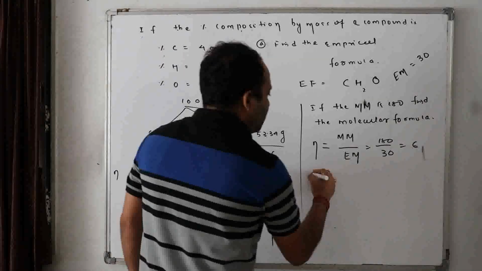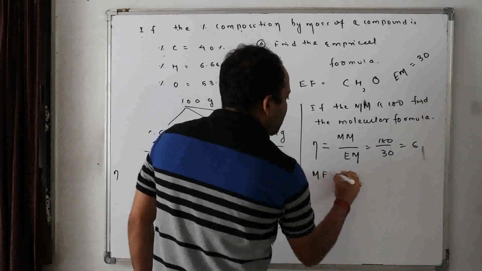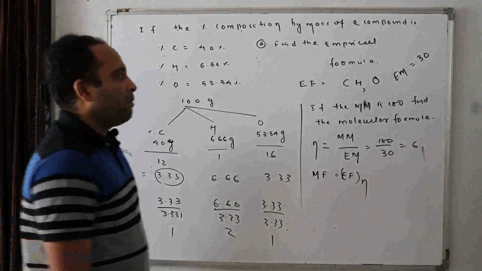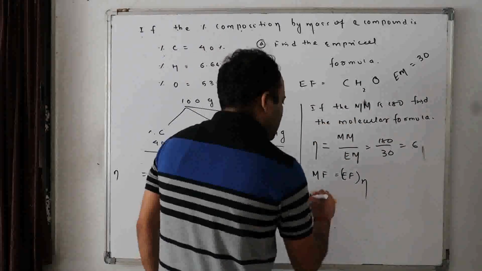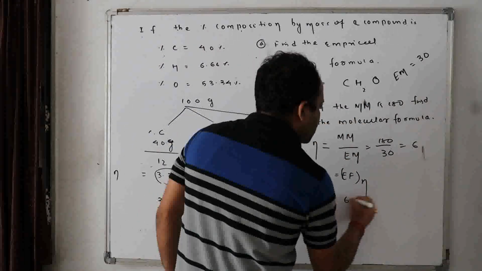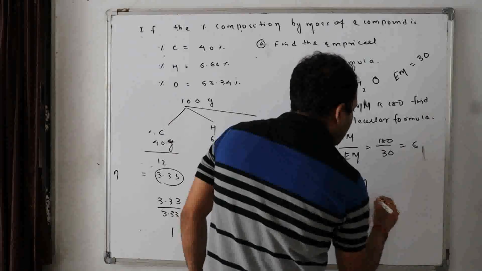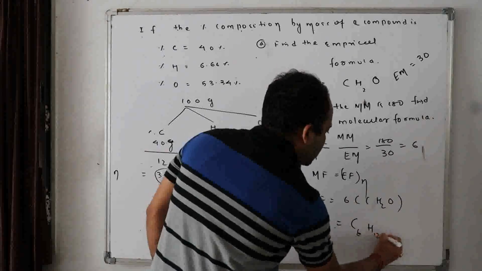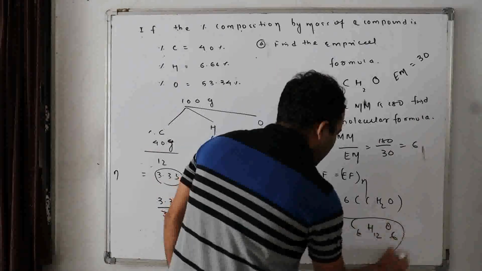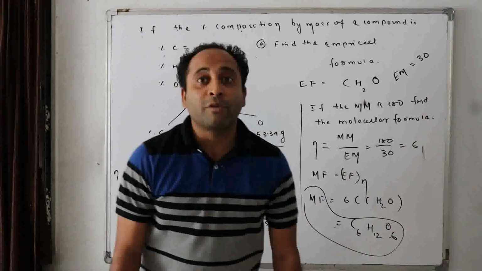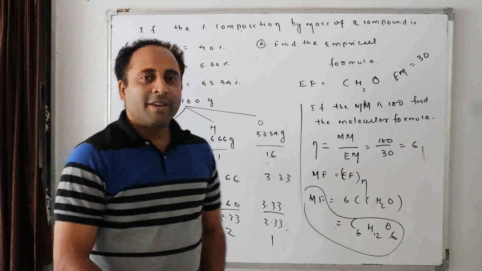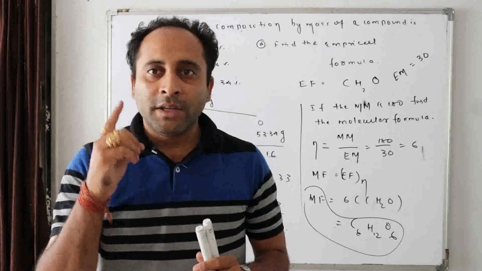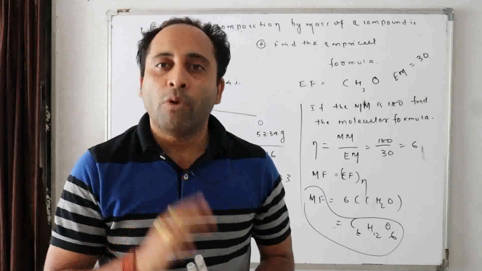Now we know that molecular formula is equal to empirical formula into n. The empirical formula is CH2O, so the molecular formula is 6 into CH2O. It becomes C6H12O6, and we know this is glucose or fructose also. They both have the same formulas. Easy. Now I will do some numericals up till the topics I taught you in mole concepts.